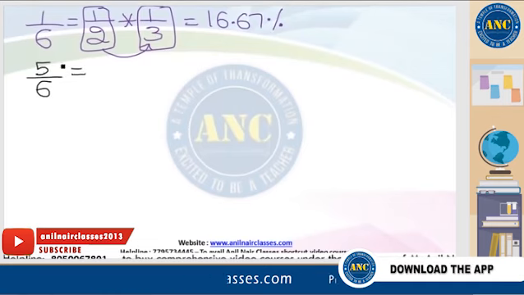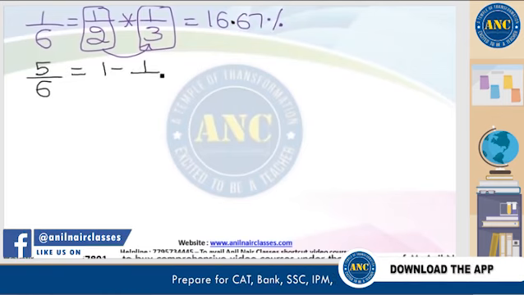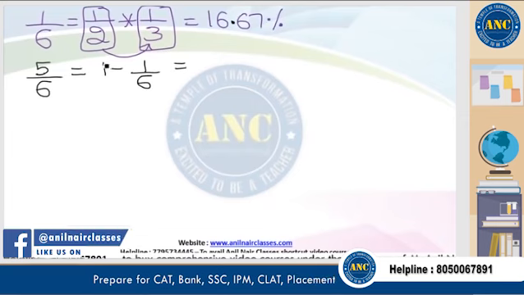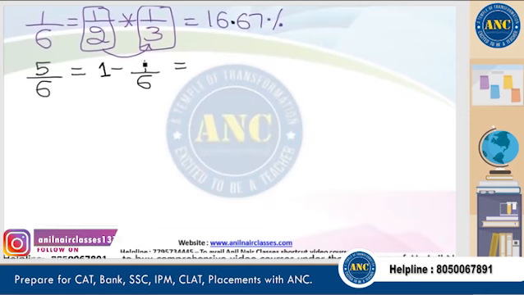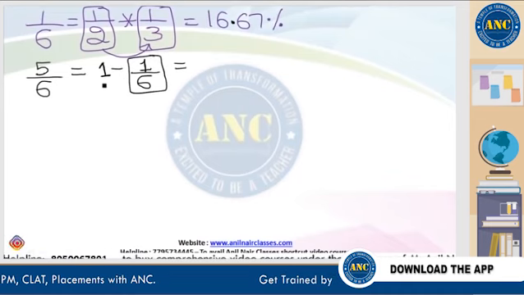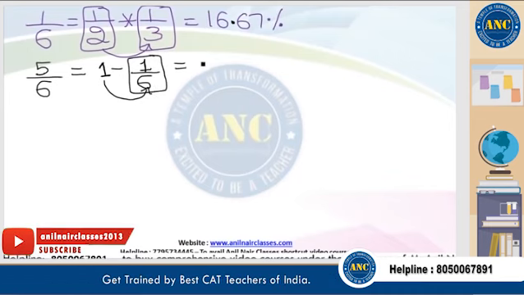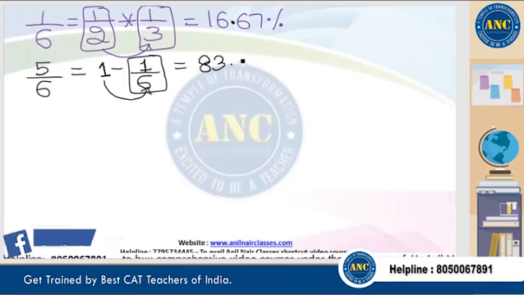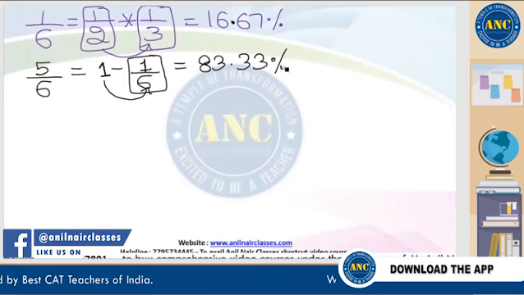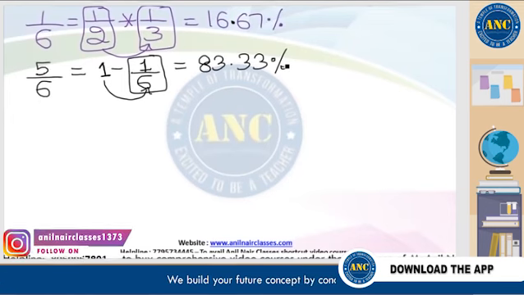Again, if I increase, it becomes 5 by 6. 5 by 6 is 5 into 16.67. Or 5 by 6 can also be written as 1 minus 1 by 6. 1 is nothing but 100%. 1 by 6 is nothing but 16.67%. From 100, if I remove 16.67 percentage, what will be the value? 100 minus 16.67 is 83.33 percentage.